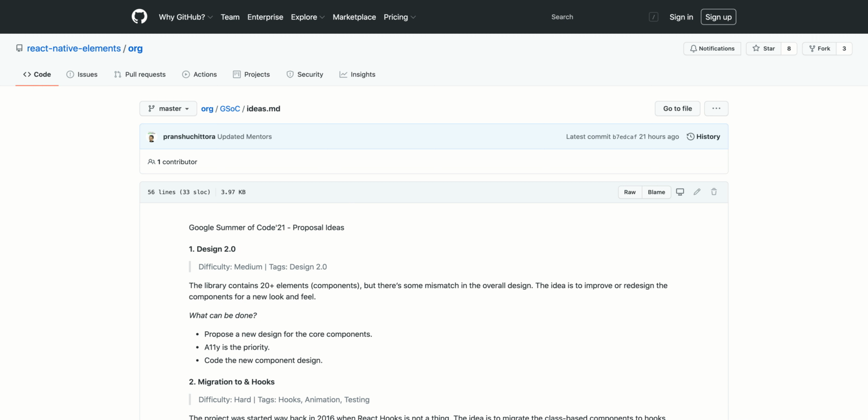exploring the React Native Elements organization in future videos if I select it as one of my top priorities.